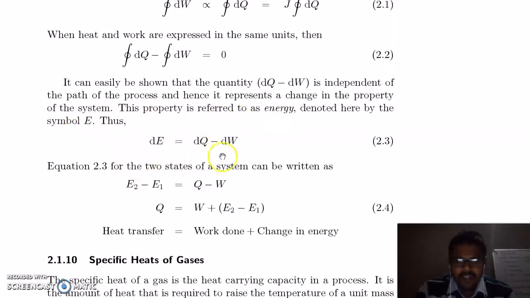So you can write dE is equal to dQ minus dW. When you integrate, you will get E2 minus E1 is equal to Q minus W, or Q is equal to work plus change in energy. So heat transfer is equal to work done plus change in energy.